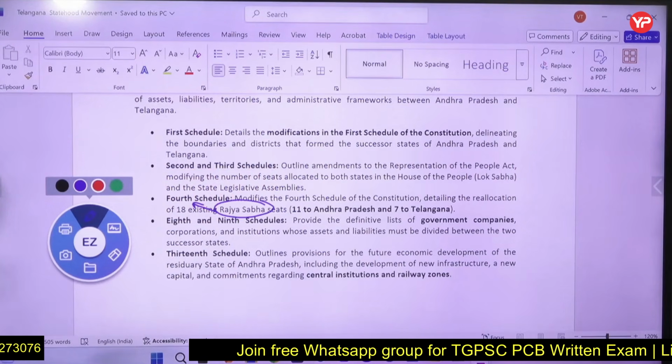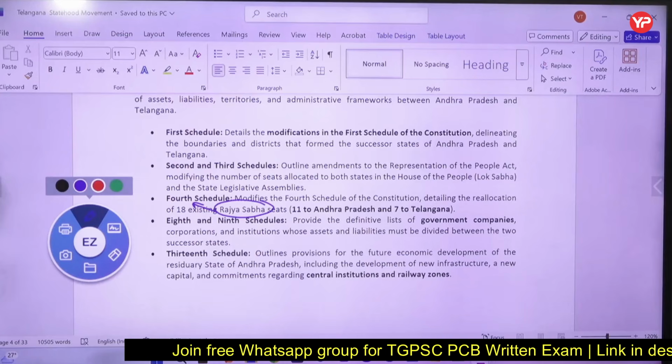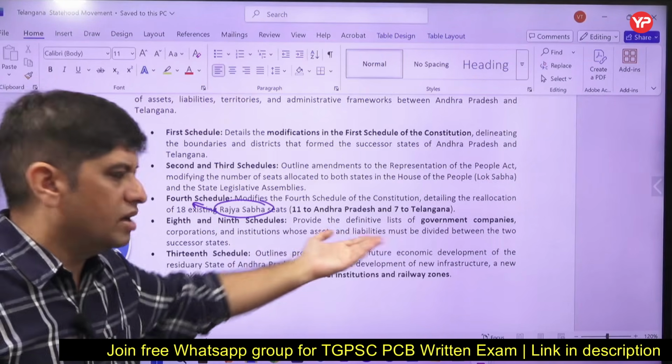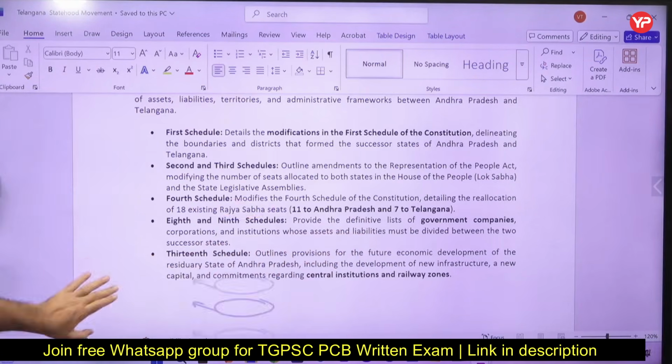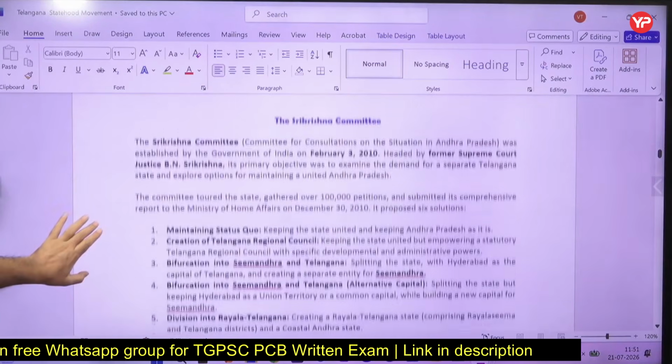8th and 9th schedule talks about listing various government companies, corporations, asset and liabilities, and 13th schedule talks about how to create institutes of national importance.